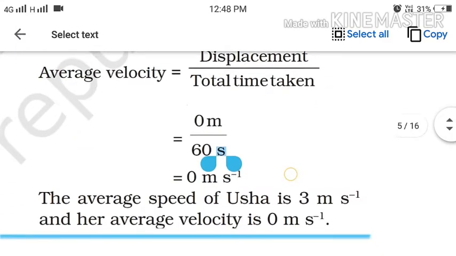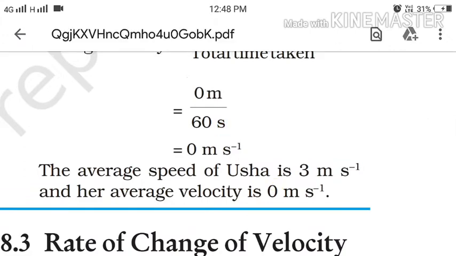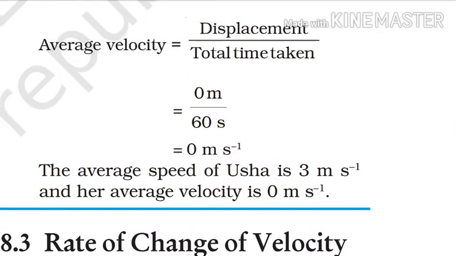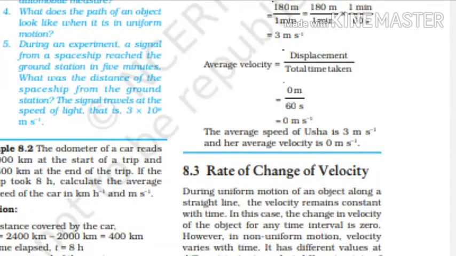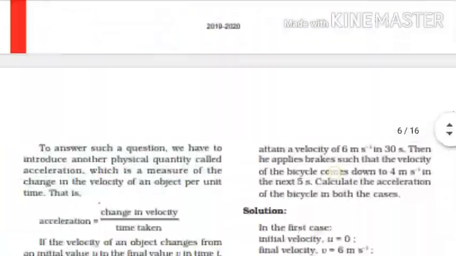Okay, so we have two answers. The average speed of Usha is 3 meter per second and the average velocity of Usha is 0 meter per second. Okay, this is all about the two examples and the second in-text question of this book.